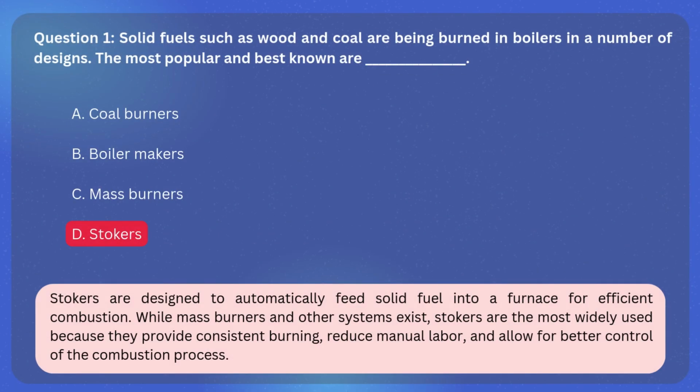The correct answer is D. Stokers. Explanation. Stokers are designed to automatically feed solid fuel into a furnace for efficient combustion. While mass burners and other systems exist, stokers are the most widely used because they provide consistent burning, reduce manual labor, and allow for better control of the combustion process.